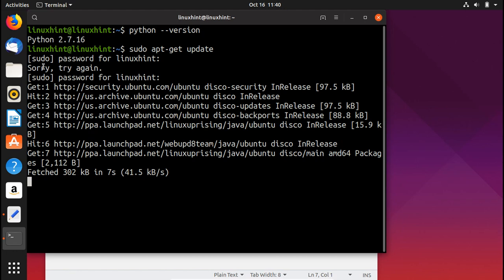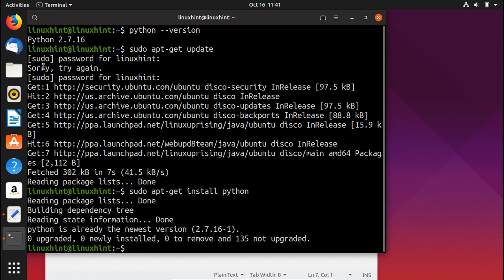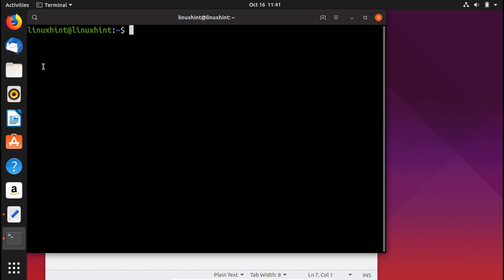In order to install Python, you have to write a very simple command. You're going to write sudo apt-get install python. This is the simple command that you're going to write. When you hit enter, it would ask you if you want to install or not. In that case, if you want to install, just press Y and then hit enter, and it would install it. I already have Python, so I don't need to install it again.